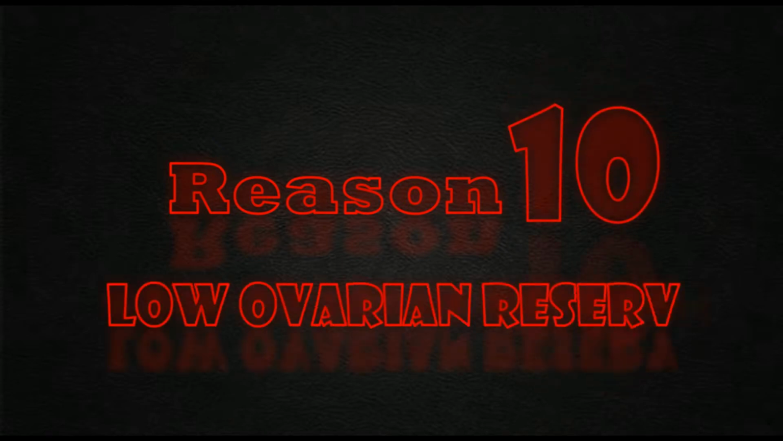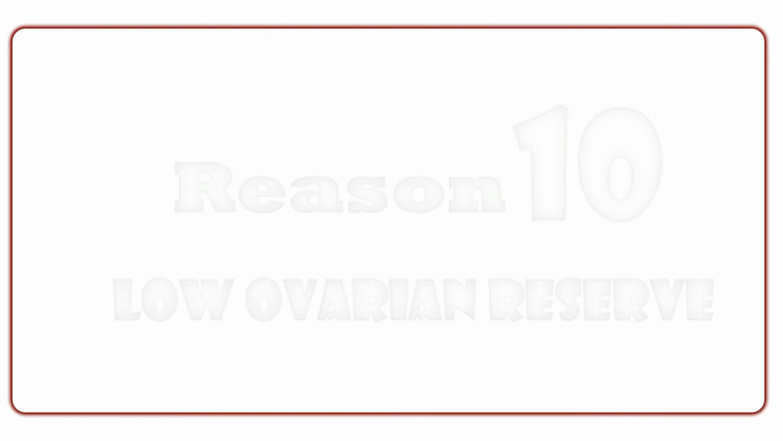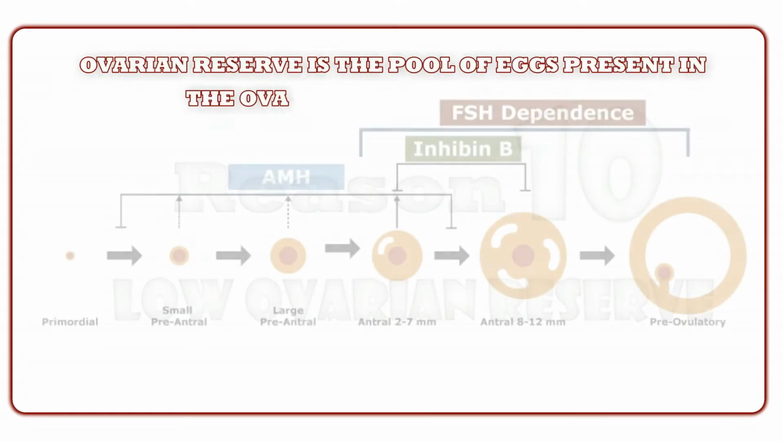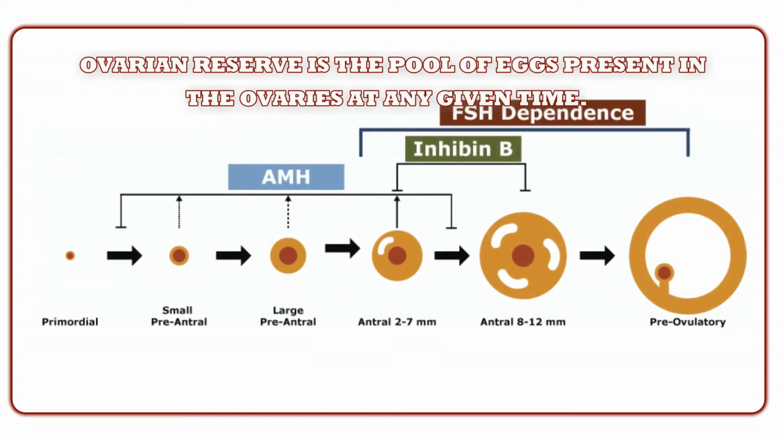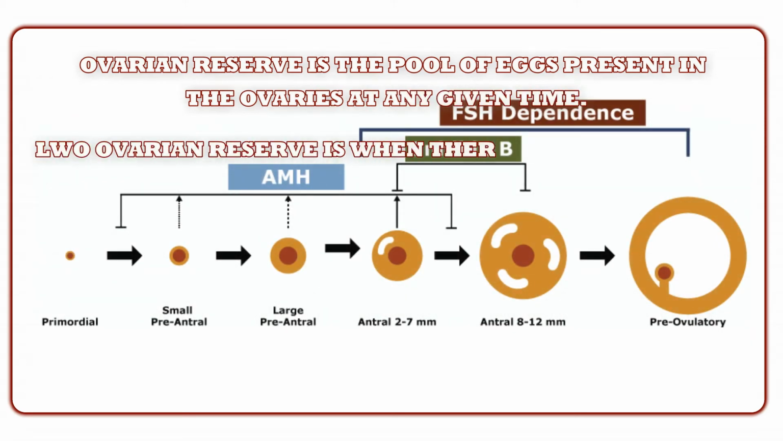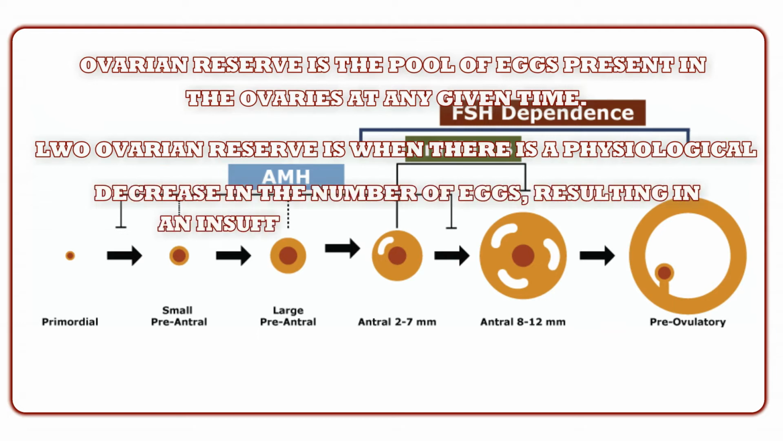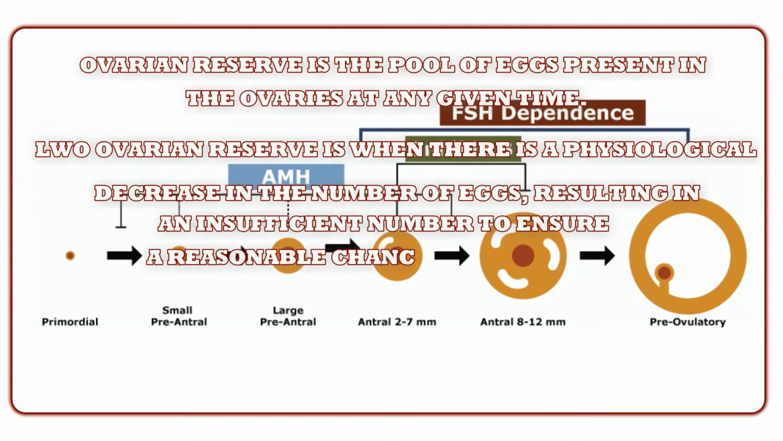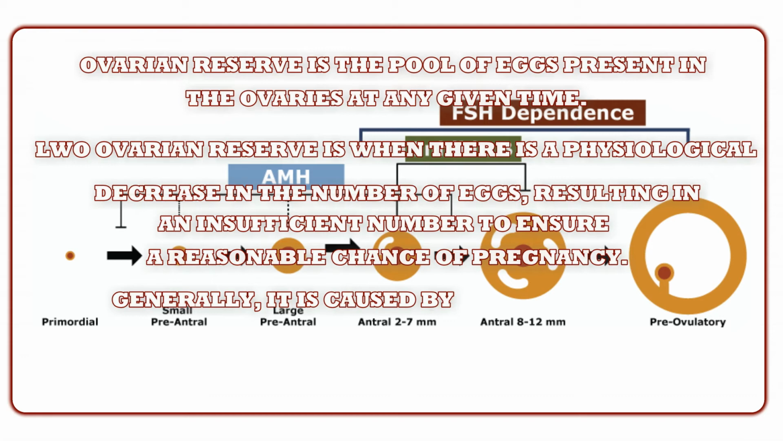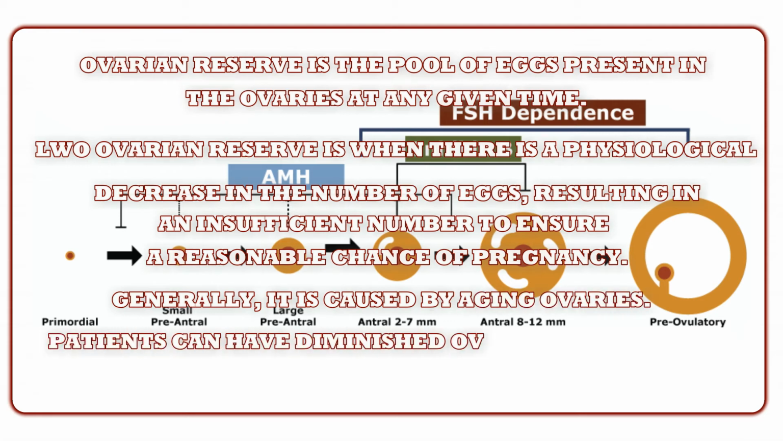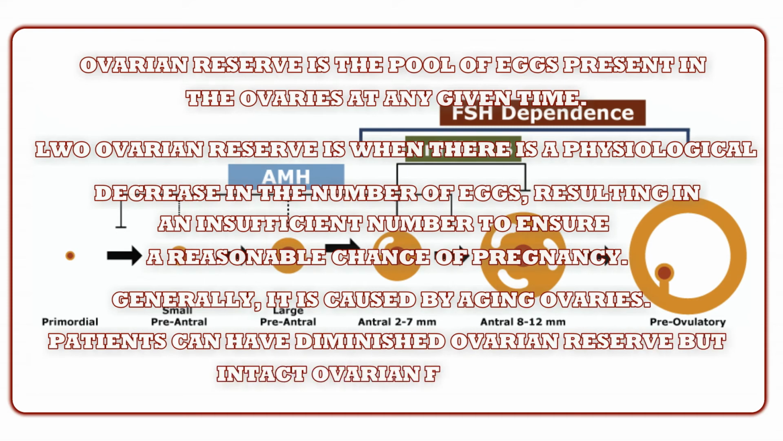Reason 10. Low ovarian reserve. Ovarian reserve is the pool of eggs present in the ovaries at any given time. Low ovarian reserve is when there is a physiological decrease in the number of eggs, resulting in an insufficient number to ensure a reasonable chance of pregnancy. Generally, it is caused by aging ovaries. Patients can have diminished ovarian reserve but intact ovarian function.